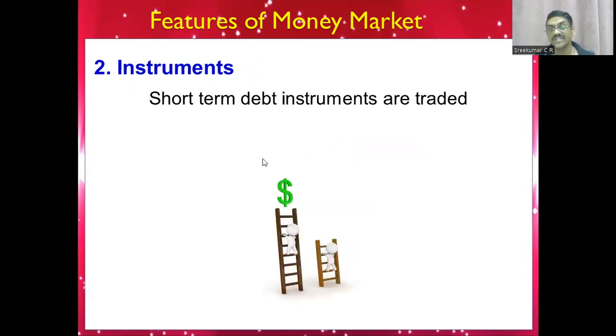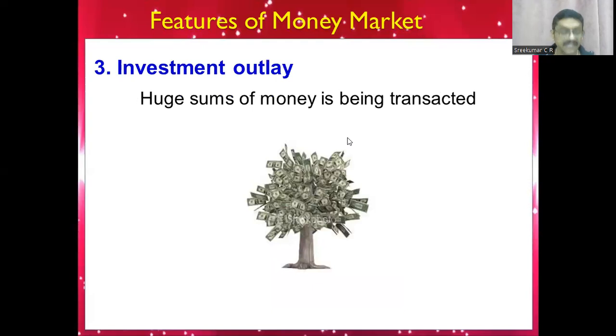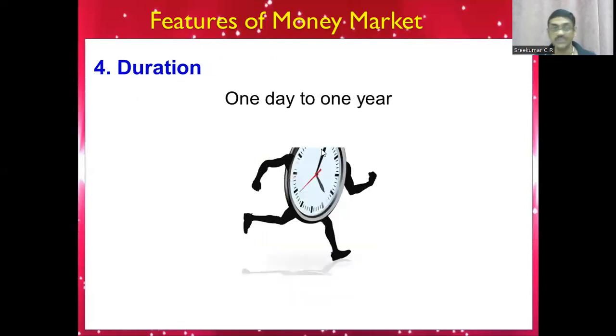Instruments, I already said, are short-term instruments. Short-term instruments means the maturity period is less than 1 year. Then investment outlay: huge sums of money are traded here. In the money market there is a huge financial requirement, because the participants are RBI, banks and large corporate companies. So even though it is for a short term, the money involved will be huge.